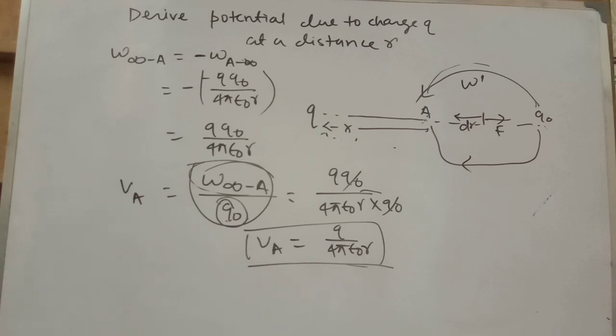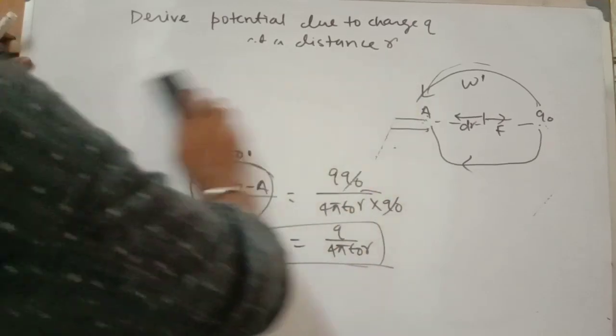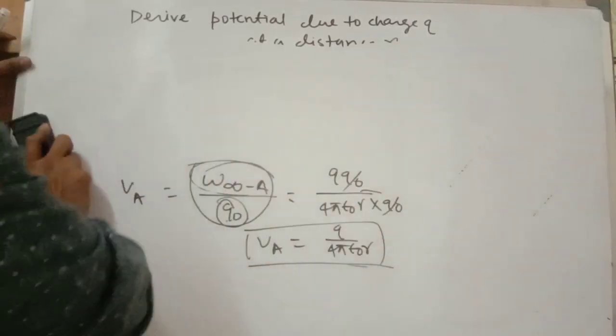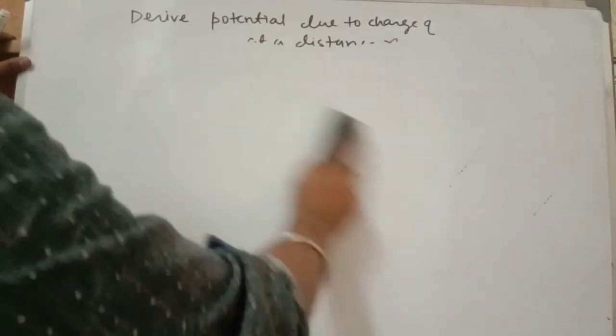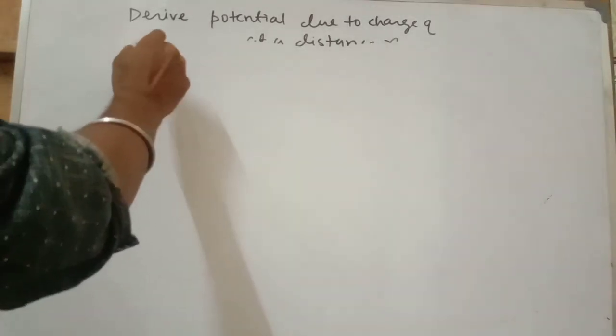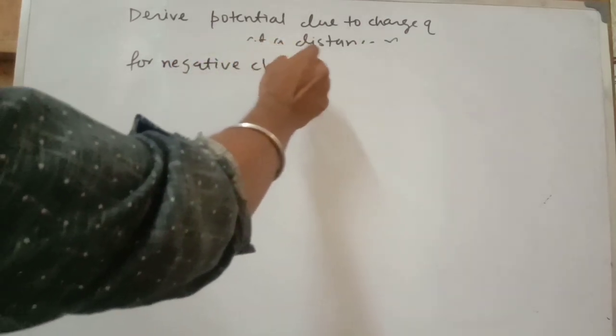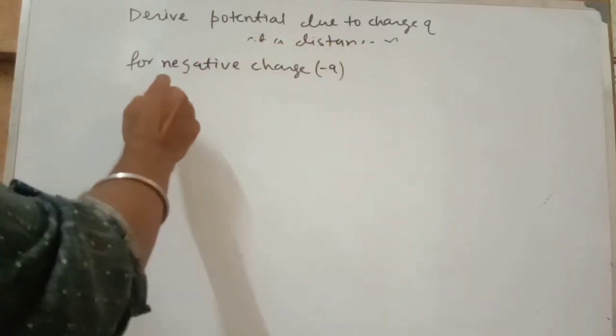Okay, so after then note down all things, and you can pause the video and you can draw and note down. Okay, so now for negative charge, the potential should be negative.